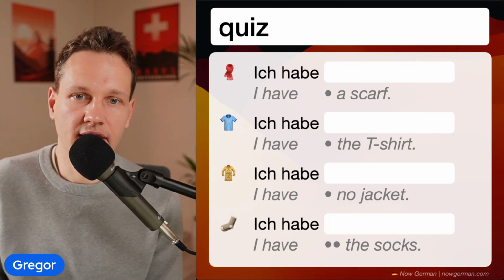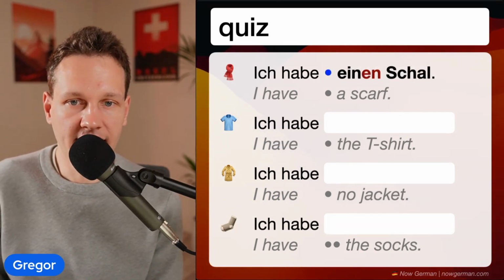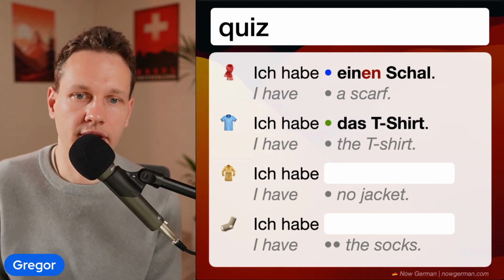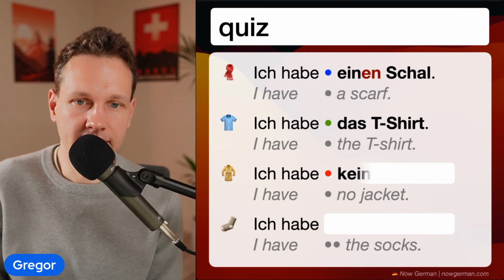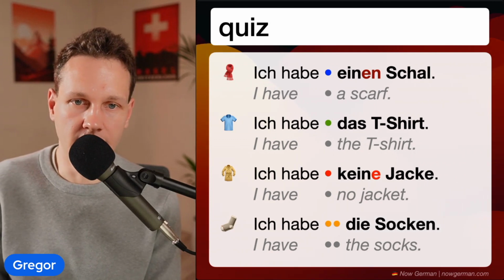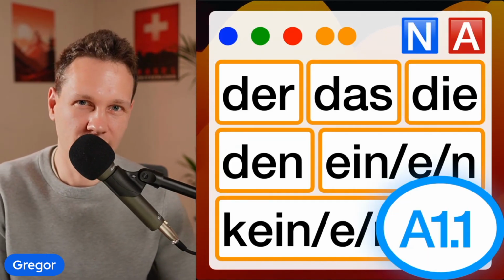I have a scarf is ich habe einen Schal. I have the T-shirt is ich habe das T-shirt. I have no jacket is ich habe keine Jacke. And I have the socks is ich habe die Socken. All right, and that's all you need to know to get started with articles for A1.